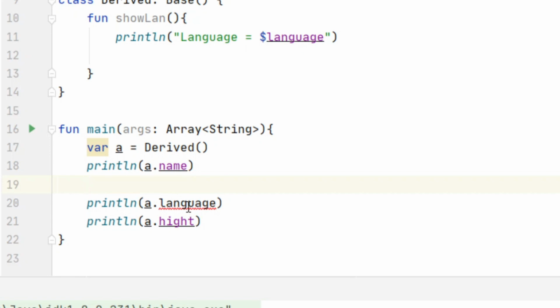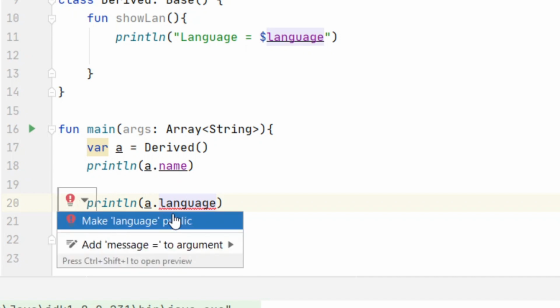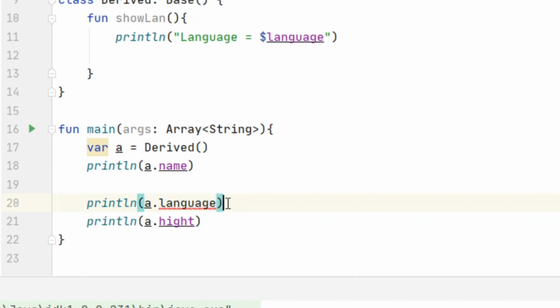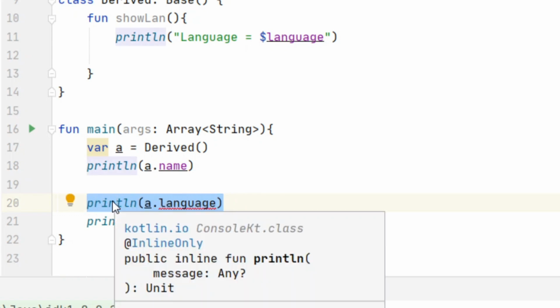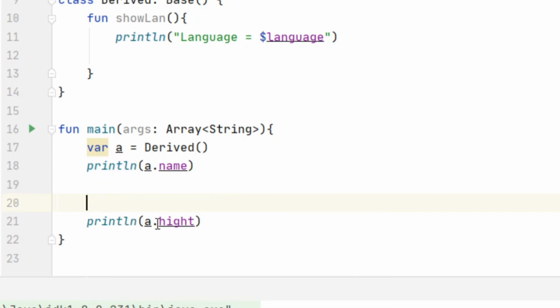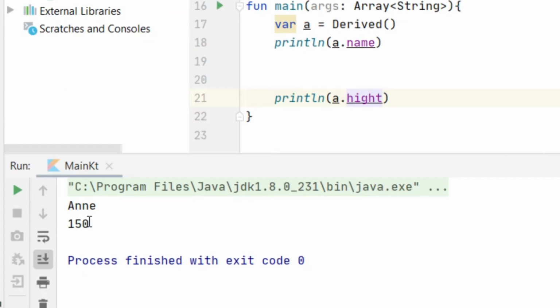And then I've got the language, which is only available in the Base class and its derived class, but I cannot access it directly from here. So here it said to correct my error, make language public, because now it is protected and it's only available inside the Base class and the Derived class, its subclass. And lastly, I've got the height, which is internal, and I can access it just fine. And now if I run this code, it should run. Here it printed the height.